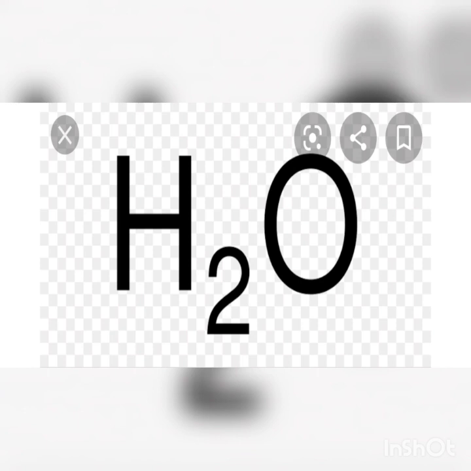Then the second question is, what is the smallest particle of a compound called? The smallest particle of a compound is called a molecule. So here on the screen you can see one molecule of water. Okay, one molecule of water. The smallest particle of a compound is molecule.